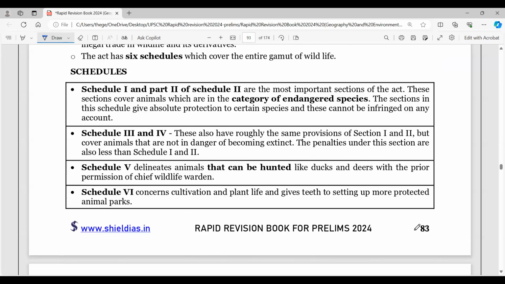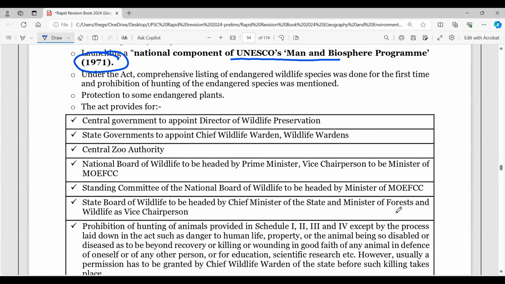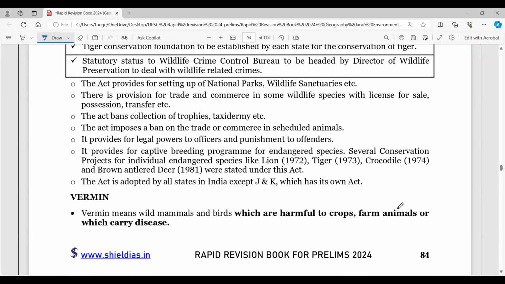So you can look into all the schedules here. This is just mentioned. A good content for revision has been mentioned here. So launching a national component of UNESCO's Man and Biosphere Reserve program in 1971 was very important. And now everything in India is under this particular act. So it's an umbrella act, if you observe.